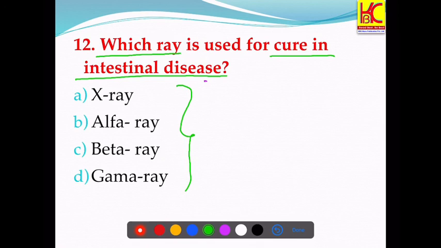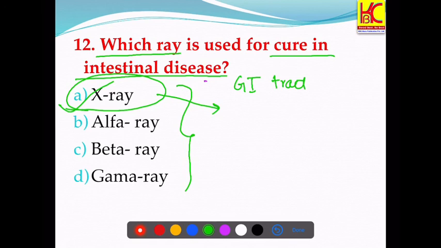So it's the X-ray, barium X-ray, that is being used to diagnose the abnormalities of the GI tract, that is gastrointestinal tract. The different abnormalities like ulcers, tumors, any inflammatory condition. And this X-ray was discovered by whom? It was W. Roentgen who discovered X-rays.